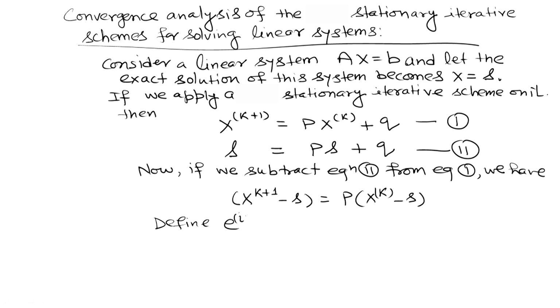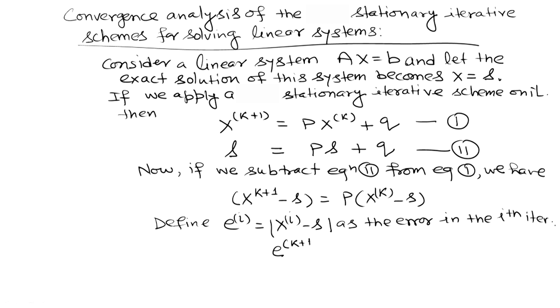Define E_i equals x_i minus s as the error in the ith iteration. Then what we are having? We can write this equation as E, that is the error in (k+1)th iteration, equals P times the error in kth iteration.